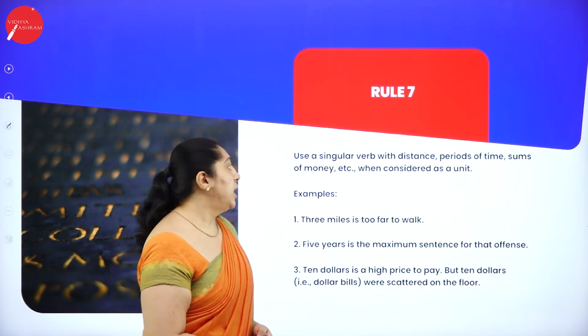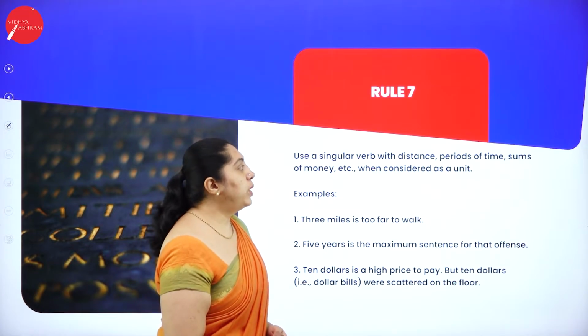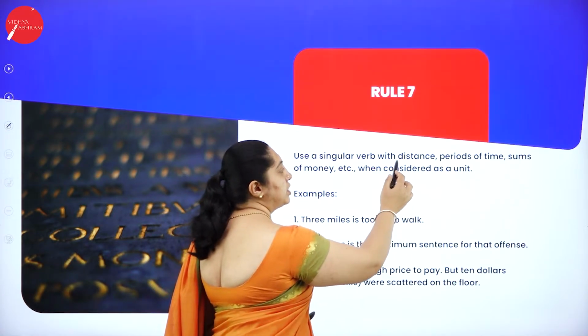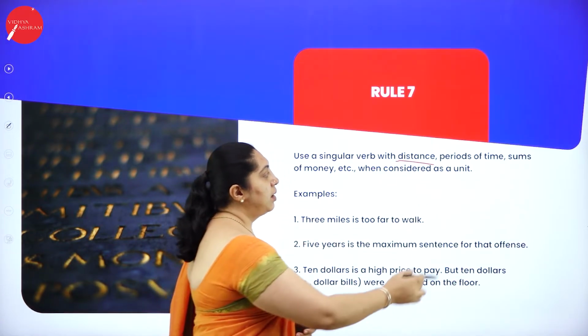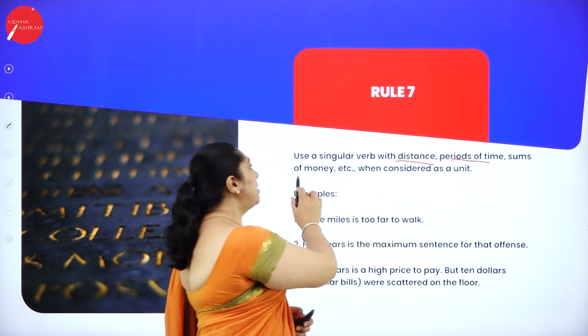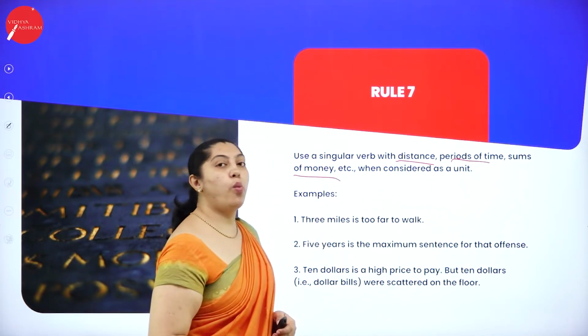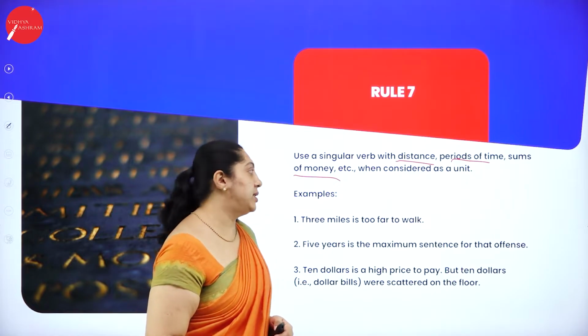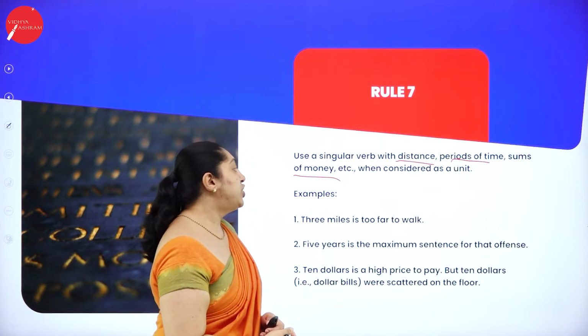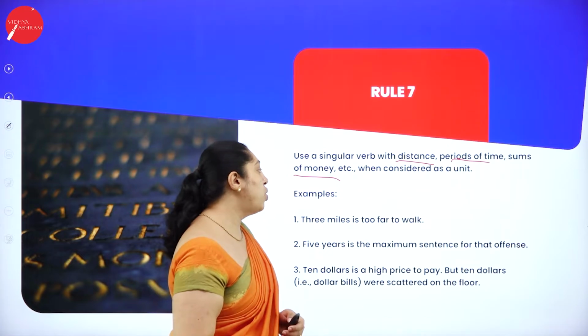Rule 7. Use a singular verb with distance, periods of time, sum of money, etc., when considered as a unit. Examples: 3 miles is too far to walk.